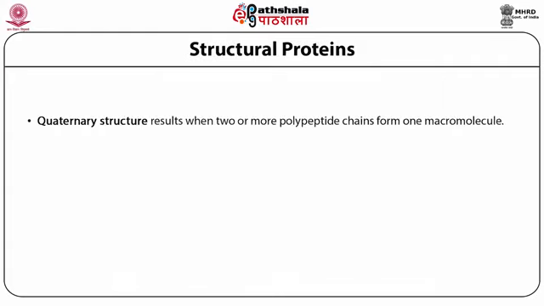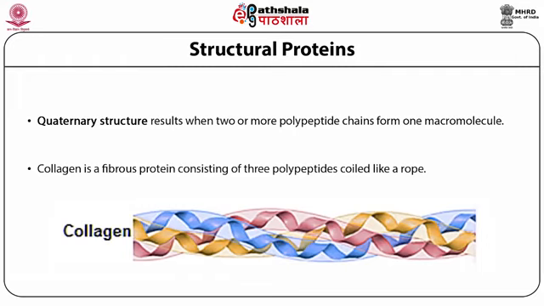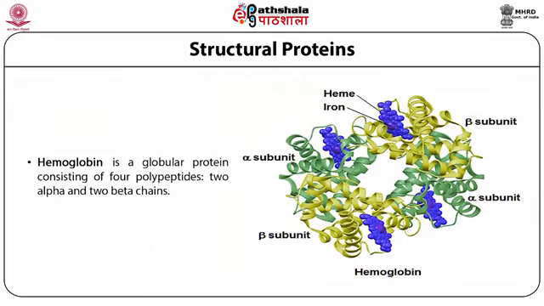Quaternary structure results when two or more polypeptide chains form one macromolecule. Collagen is a fibrous protein consisting of three polypeptides coiled like a rope, which is an example of quaternary structure of proteins. Hemoglobin is a globular protein consisting of four polypeptides, two alpha and two beta, which combined together will give hemoglobin.